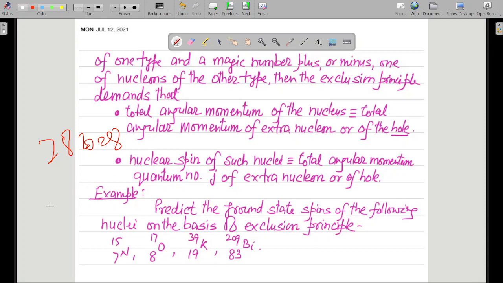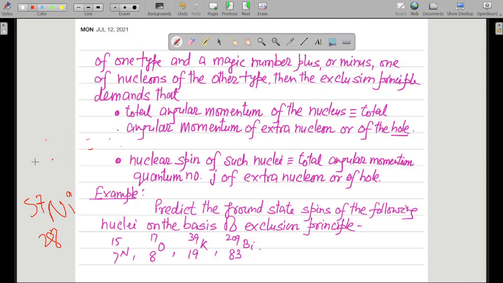So you might have nickel with 28 protons, plus 29 neutrons, which gives mass number 57. You can make your own examples too.